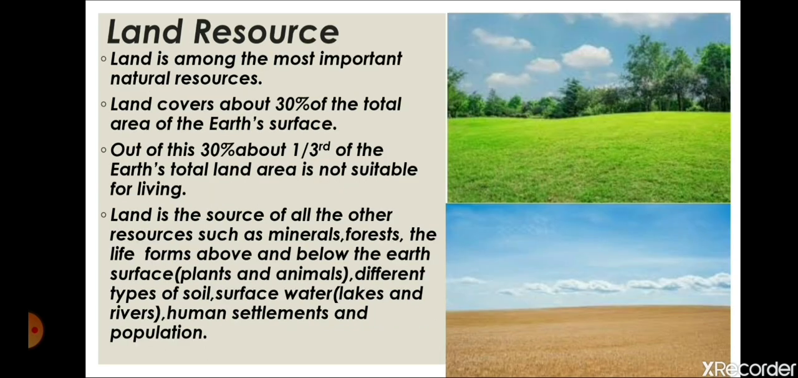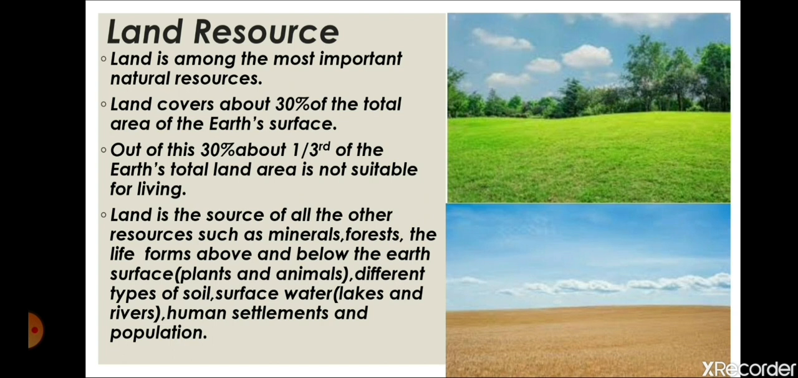Now our first topic is land resource. So students, in this chapter we will read about the three major natural resources, that is land, soil, and water, from which we get an ample amount of things in life. Land, water, and soil are the natural resources that the earth provides, or we can say that we depend on them very much for our survival.